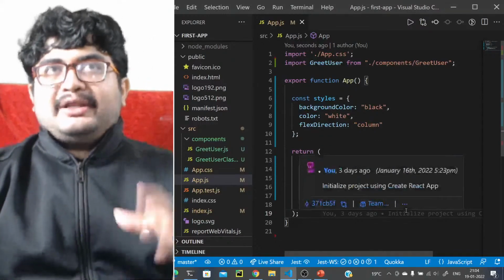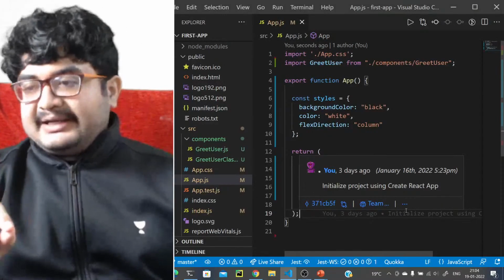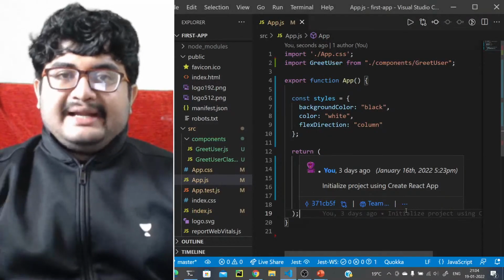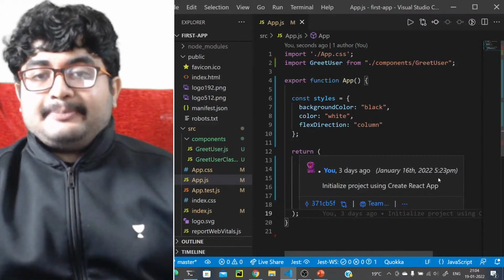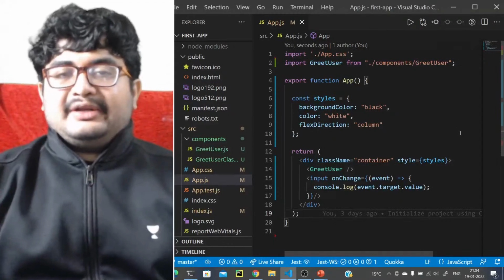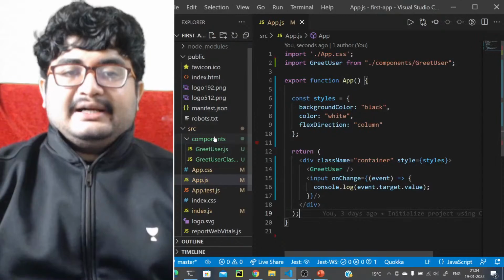What I'm talking about here is you have a counter written, let's say the value is 0. You have a button add 1. So whenever you click on that, the counter value becomes 1. Whenever you click on subtract 1, the counter value reduces by 1 and the updated value is presented to you. So let's create that application.